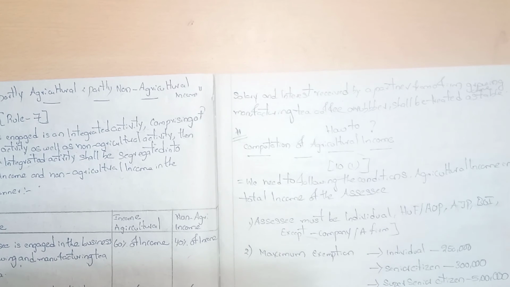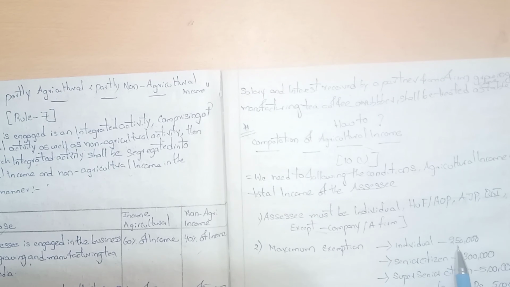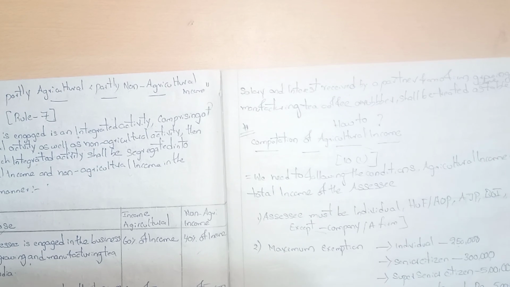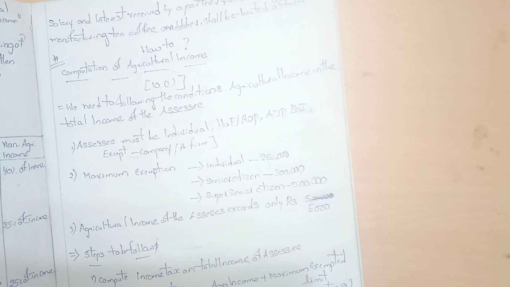We need to follow the condition that agriculture income is included in the total income of the assessee. The assessee must be an individual or HUF, other than a company or firm. We calculate for every individual, HUF, association of persons, artificial juridical person and body of individuals. The maximum exemption limit as per the Income Tax amendment acts and tax rates is 2,50,000, and for senior citizens and super senior citizens, 5 lakhs. The agriculture income must exceed 5,000, so we calculate agriculture income only if it exceeds 5,000.